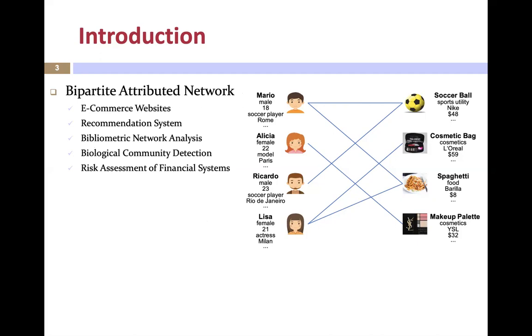For example, an e-commerce website can be modeled as a bipartite attributed network, where each node can be categorized into two distinct partitions, and edges only exist between nodes from different partitions. Moreover, each node is also affiliated with a set of attributes, which provide auxiliary information besides the topology structure. Apart from this, bipartite attributed networks can also be applied to model other applications, like recommendation systems, biological community detection, finance risk assessment, and so on.